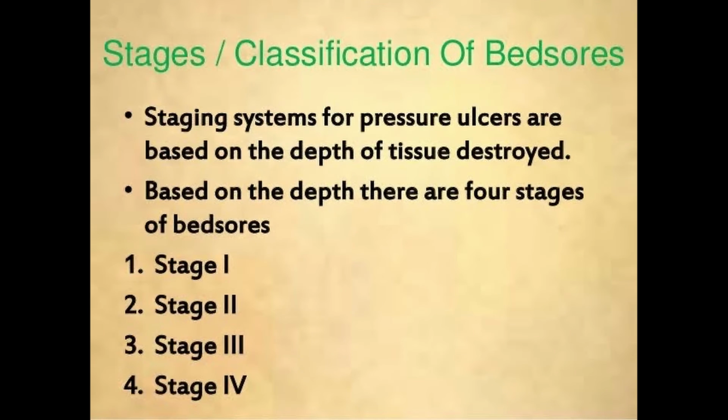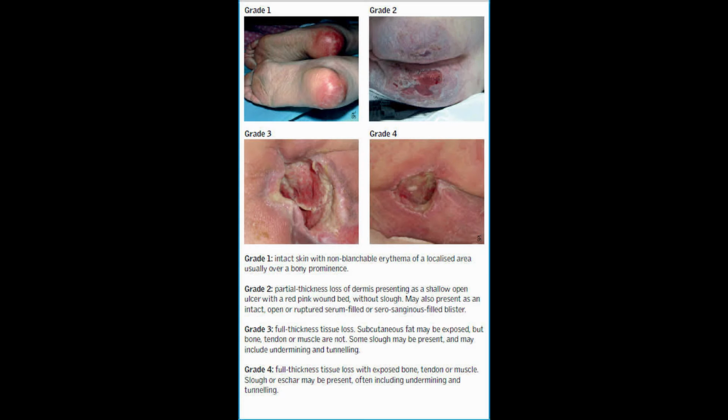Next we discuss stages or classification of the bed sore. So staging systems for pressure ulcer are based on the depth of the tissue distress. According to it, it is divided into 4 stages: first, second, third and fourth. In grade 1, there is intact skin with non-blanchable erythema of a localized area, usually over a bony prominence. So as you can see on the diagram, this is grade 1. So the skin is intact.